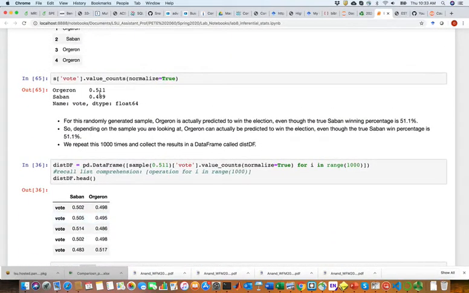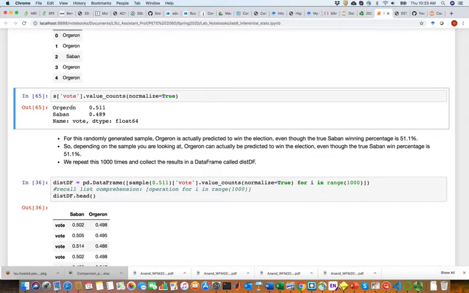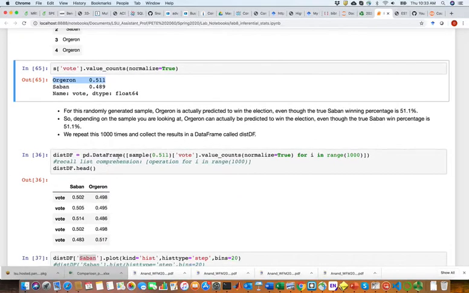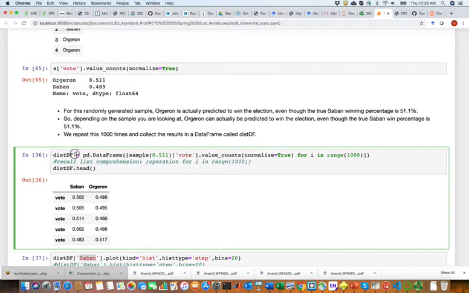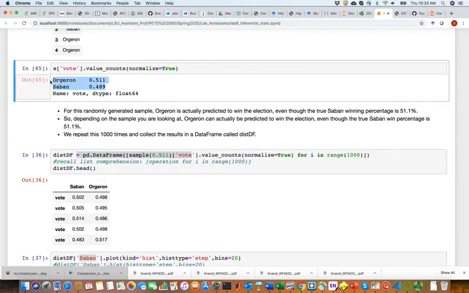So if we come down here again, this is that realization where Orgeron is actually winning, even though you went in with 51.1 for Nick Saban. So what we're doing here is to use Python to generate 1,000 of these kinds of realizations. This is just one, right? So we generate 1,000, and we want to figure out the confidence in the conclusion that Nick Saban will win the election. So that's all this is.